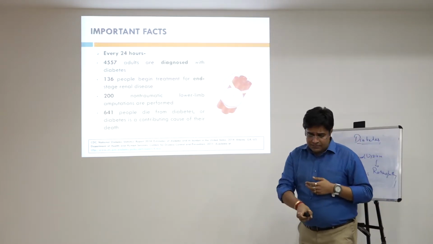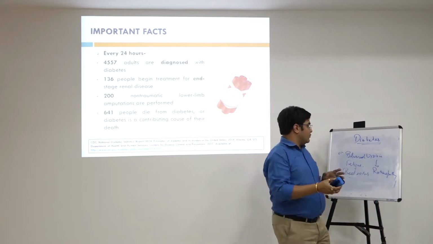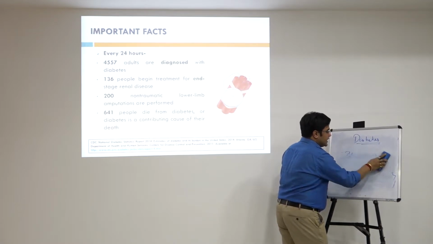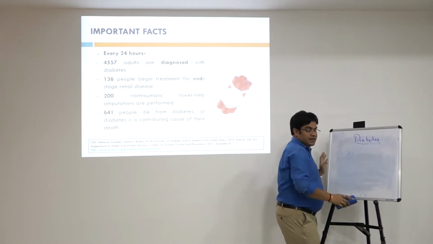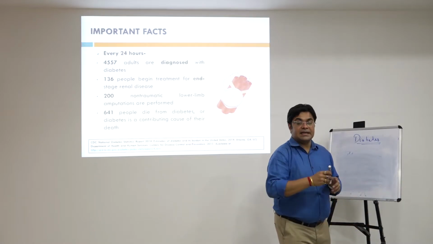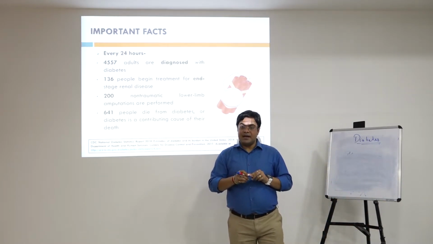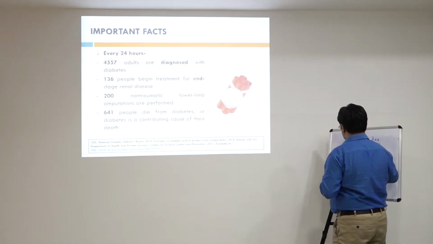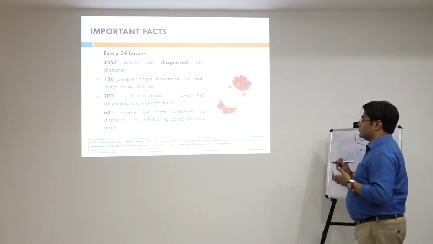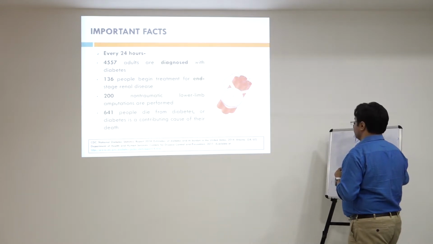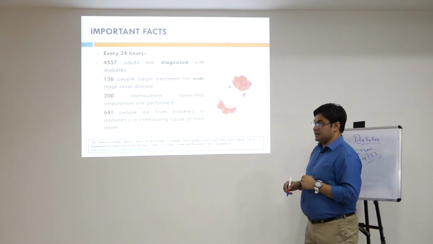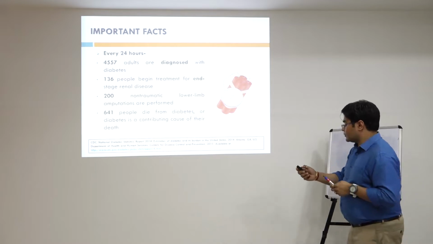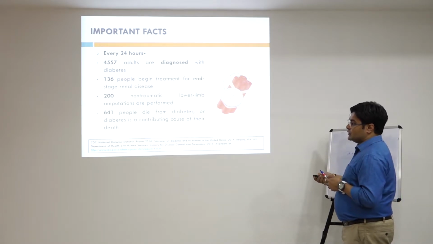Then there are some very important facts that I would like to mention here, because that will create some very basic understanding of why it is being emphasized so much here, that India has gained the status of diabetic capital of the world, and why diabetes is such a problematic thing. Because in every 24 hours, 4,557 adults are being diagnosed with diabetes. And the story doesn't end here. See the data which has been taken from the National Diabetes Status Report 2014.